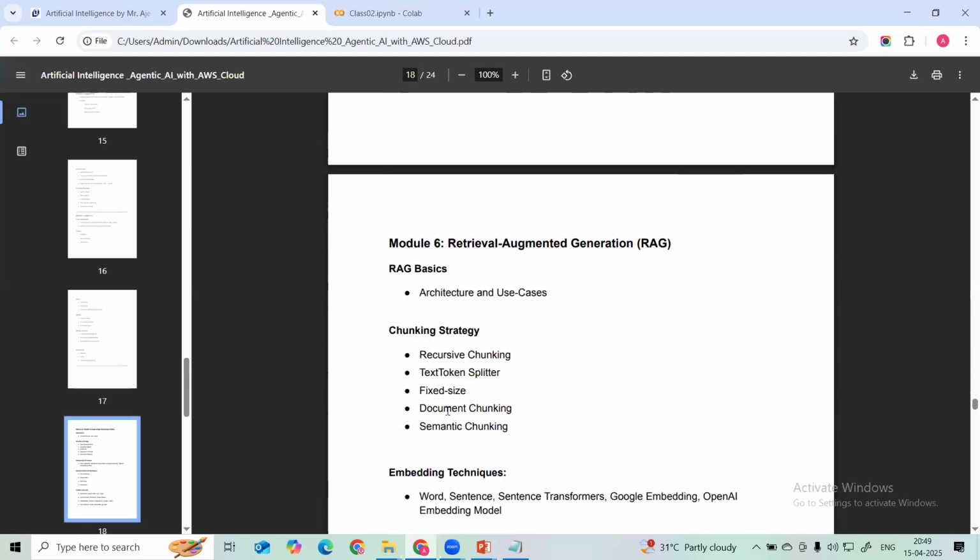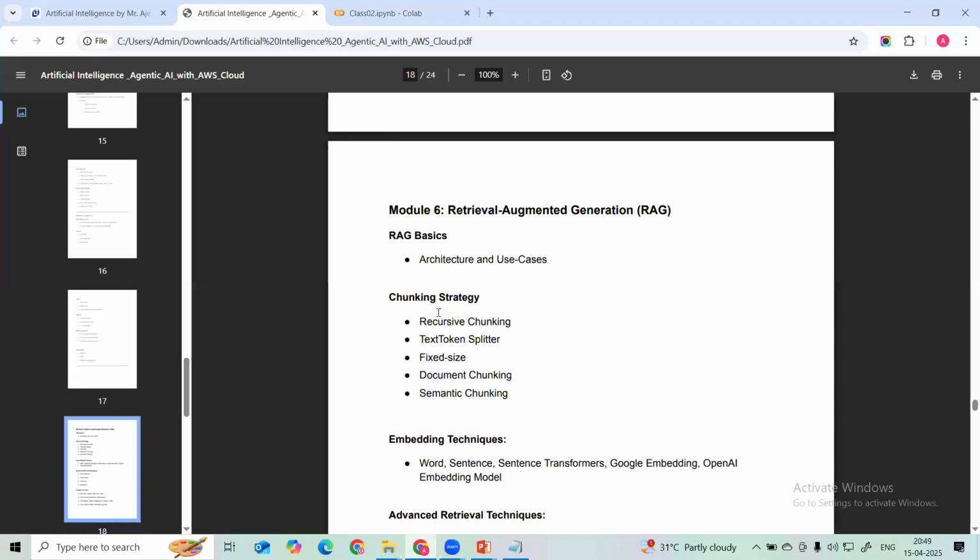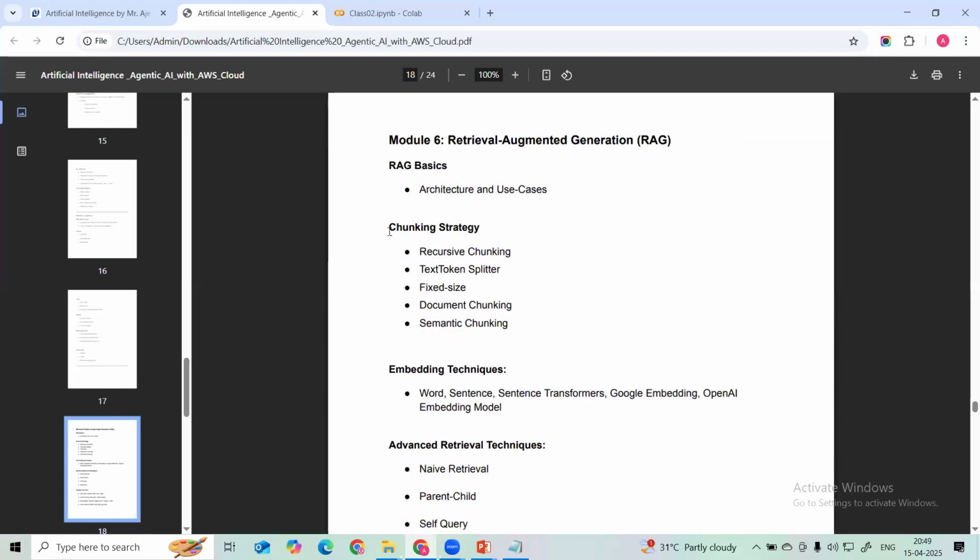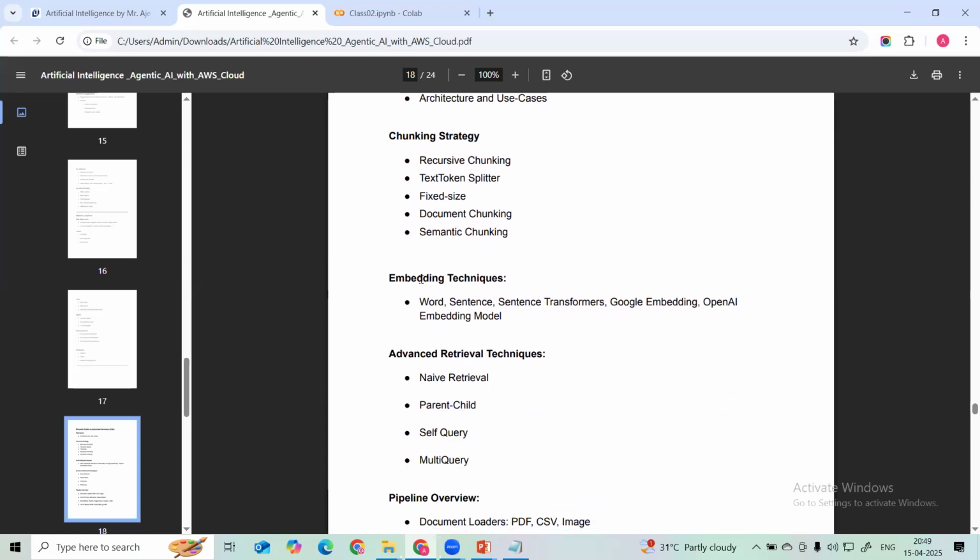After that, we are going to start with the RAG architecture. RAG is nothing but retrieval augmented generation, and we are starting RAG from the basic to the advanced level. In that, we are going to understand what a chunking strategy is, and different types of chunking strategies. And then we are going to learn embedding models, and how we can use different embedding techniques and models from Sentence Transformers, Hugging Face, Google embedding models, and OpenAI embedding models.